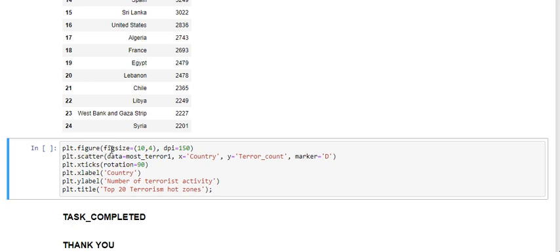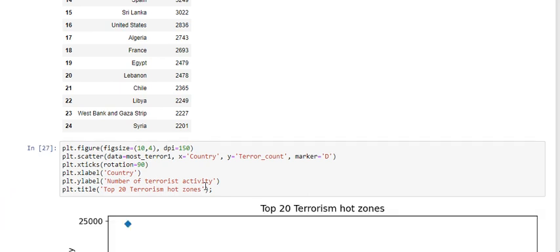Now I plot a figure with figsize 10, 10, 4 and DPI 150. It's also a variable, it changes from time to time. Then plt.scatter with data equal to most_terror1 and x equal to country and y equal to terror count. A rotation of 90 degrees, and the x label shows country and the y label shows number of terrorist activities. Plt.title: Top 20 hot zone. That's the title of the output, top 20 hot zone, and this is the output.